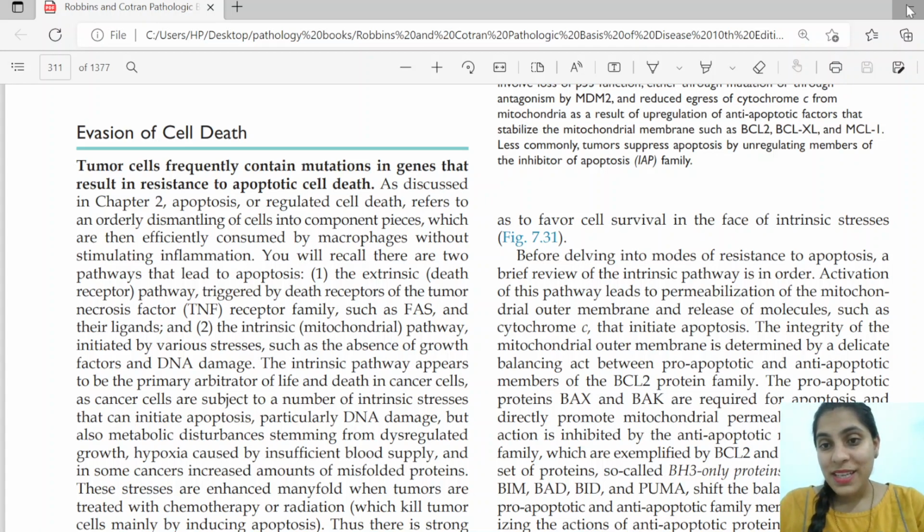Hello and welcome. So we have done neoplasia up to the metabolic alterations, and now we will be continuing and doing the evasion of cell death.